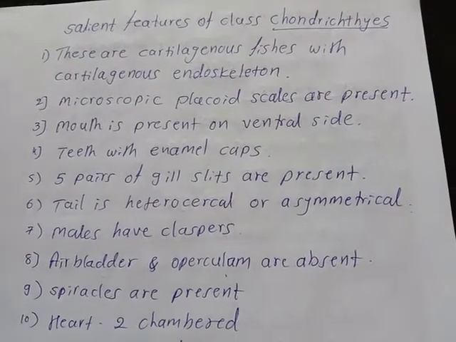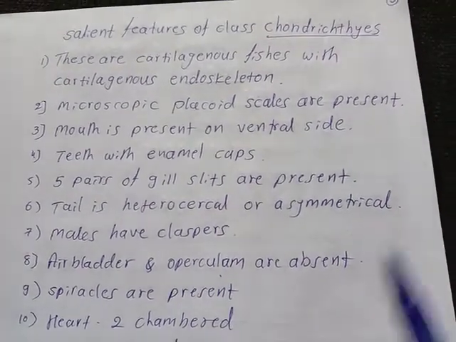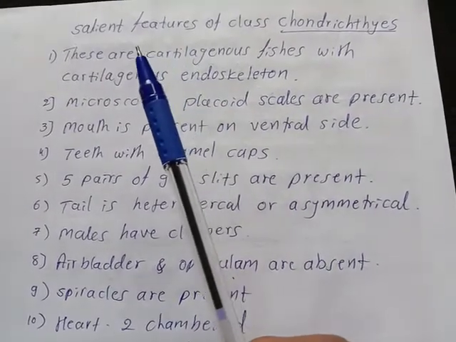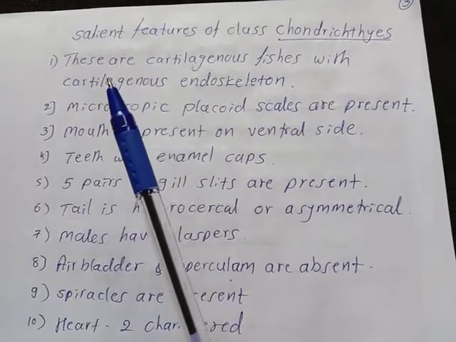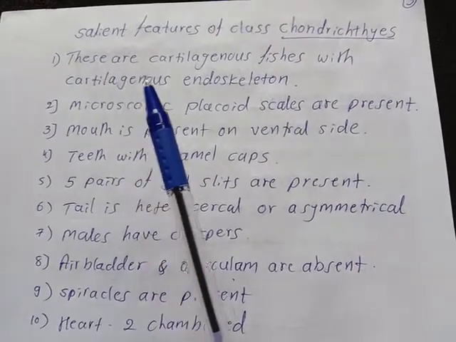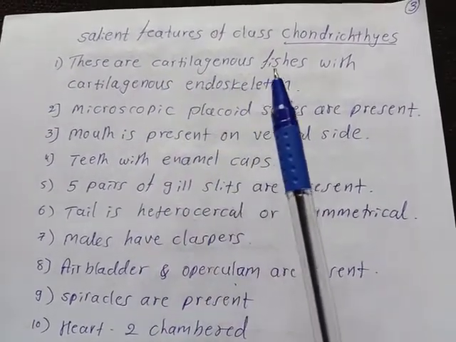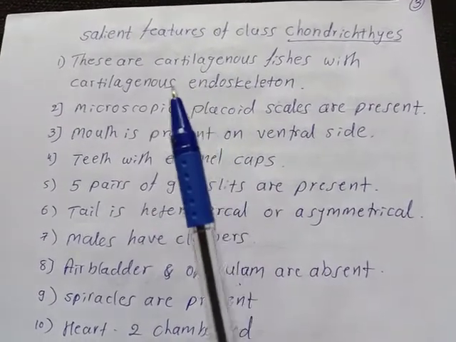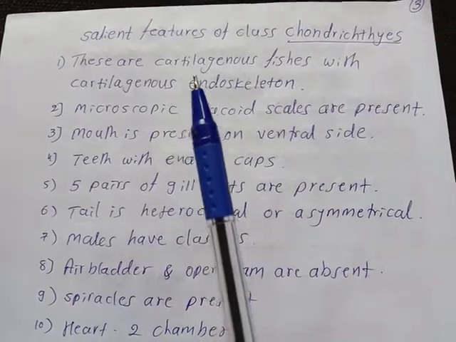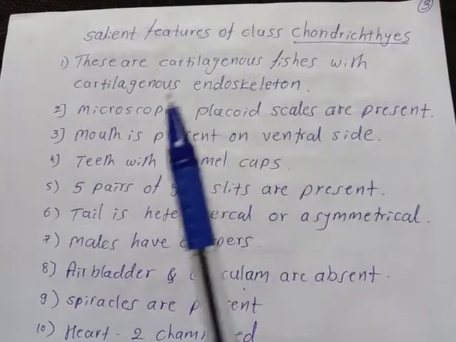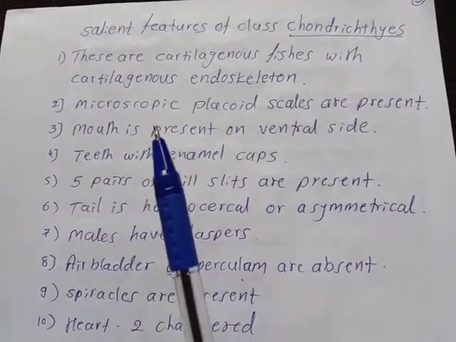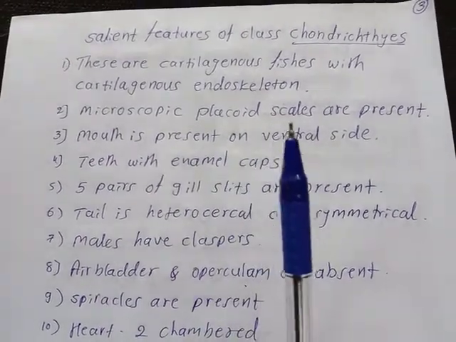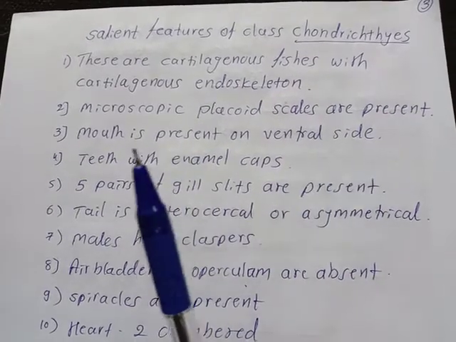Now we see the class first, that is the Chondrichthyes. We see about the salient features of class Chondrichthyes. These are cartilaginous fishes. That means the endoskeleton is made up of the cartilaginous material. Second, all these are having microscopic placoid scales on the body.